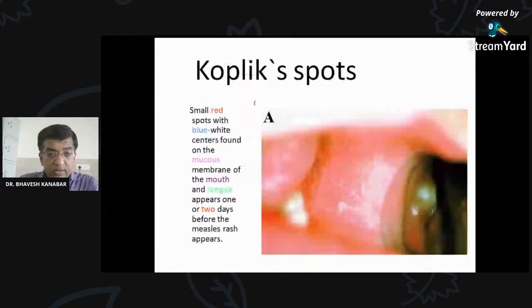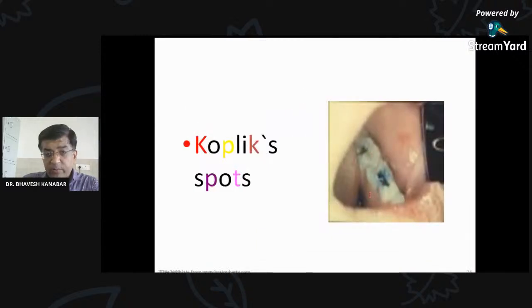Koplik spots. Here, what are Koplik spots? They are small red spots with a blue-white center found on the mucous membrane of the mouth and tongue, which appear 1 or 2 days before the measles rash appears. So in the mouth there are small red spots, just like over here. These are the red spots on the mucous membrane of the mouth. You may find better photographs for Koplik spots also. It is not clearly visible in this photograph actually.